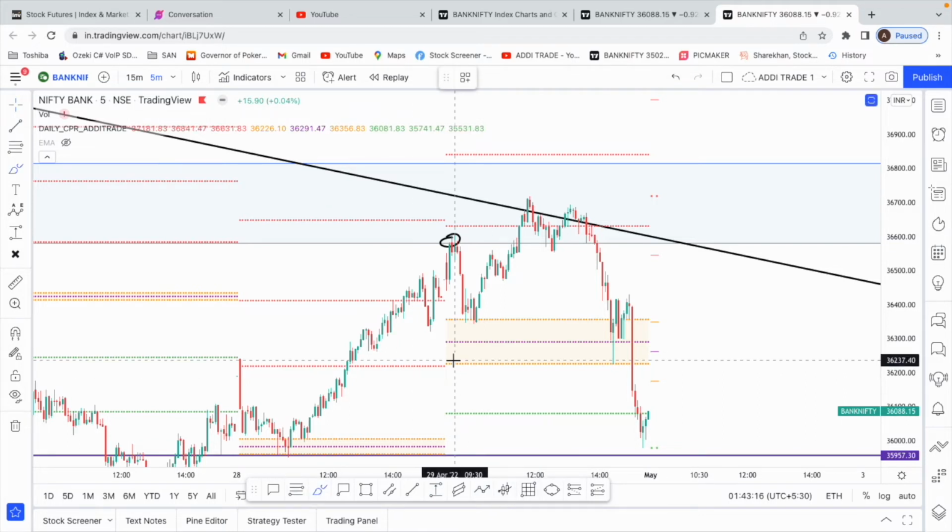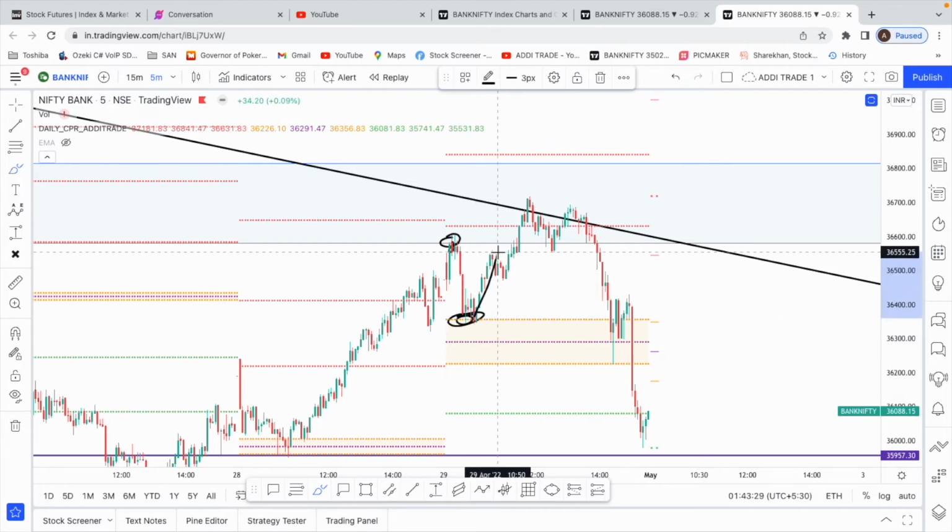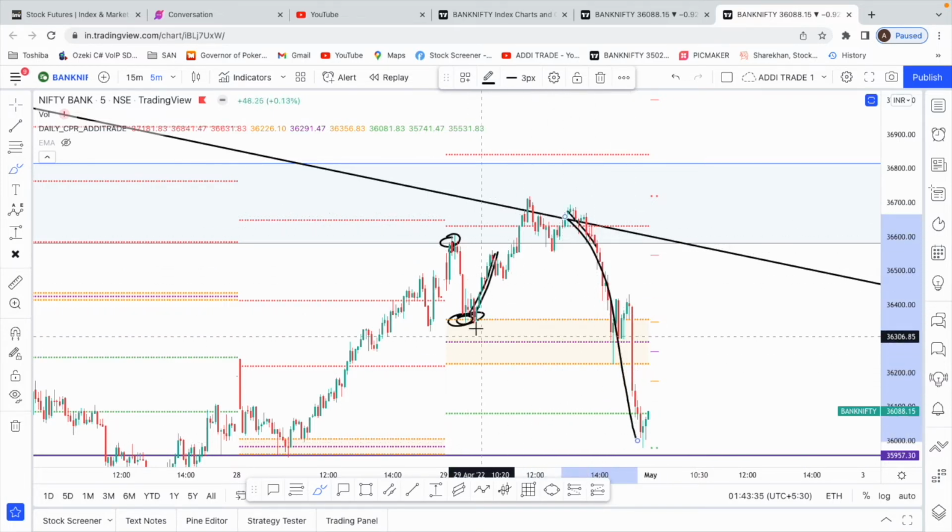So the moment you see something like this, that opening fall comes, and you see a target, a CPR target hitting, immediately we should book profit, not wait. See, if we waited, see the kind of reversal that we got. And in this reversal, if we had taken a loss, and again this big fall came, then it's not good for our psychology also, right?